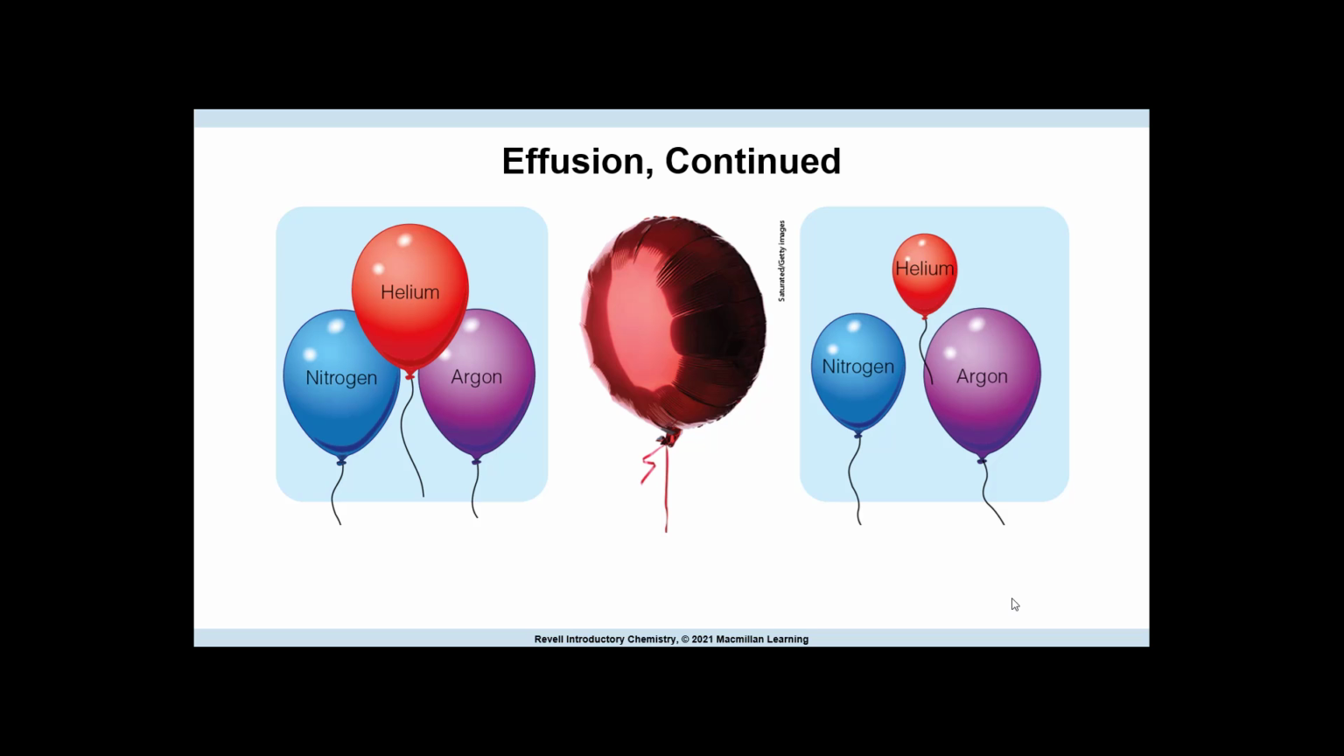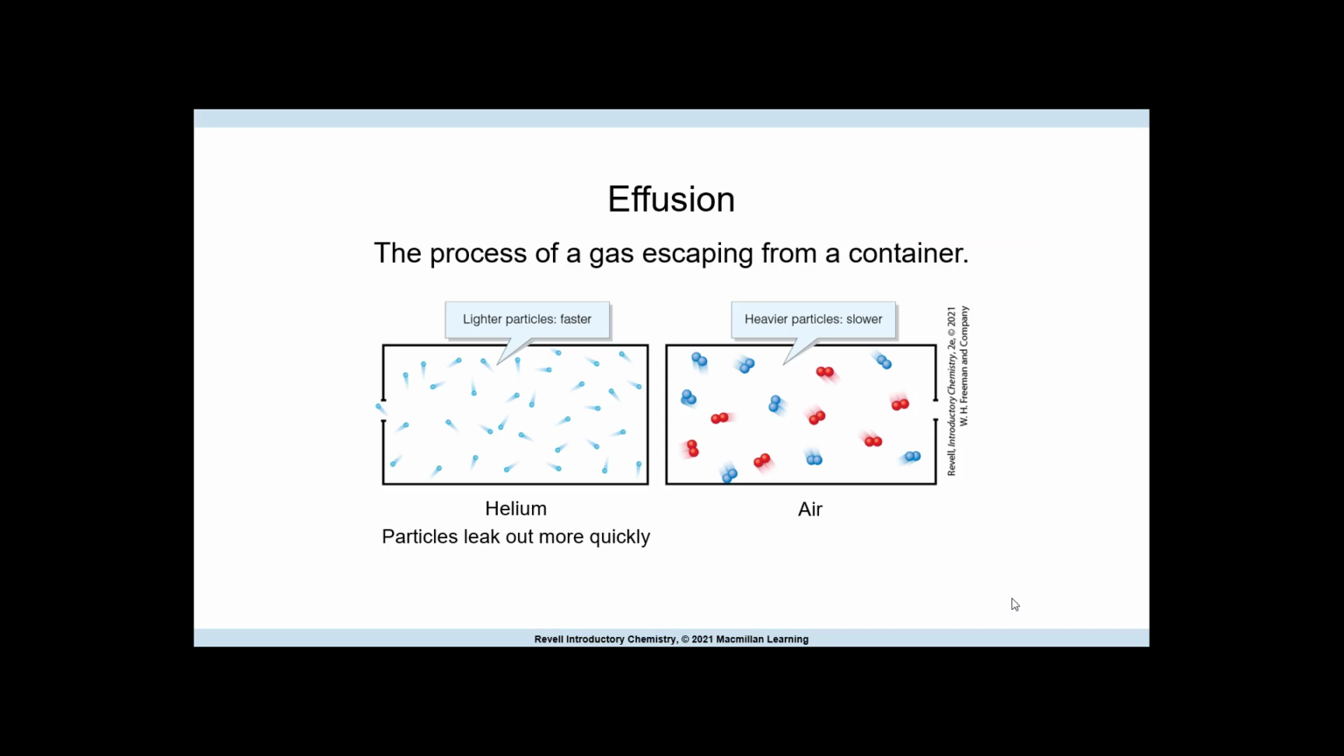We can see the principle of effusion in the way balloons lose air. If we fill one rubber balloon with helium, another with nitrogen, and another with argon, we will see that the balloon filled with helium, the lightest gas, goes flat most quickly, while the balloon filled with argon, the heaviest gas, goes flat most slowly. For this reason, helium balloons are typically made of heavier, less porous materials.